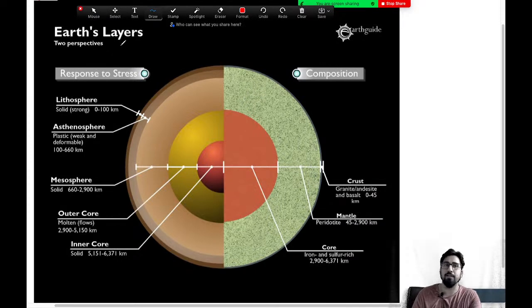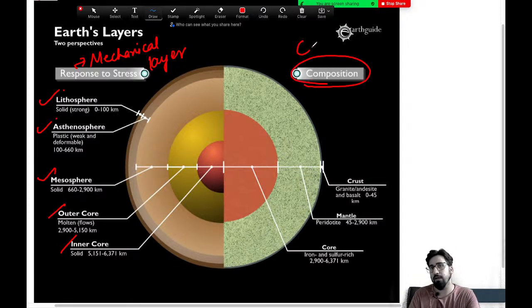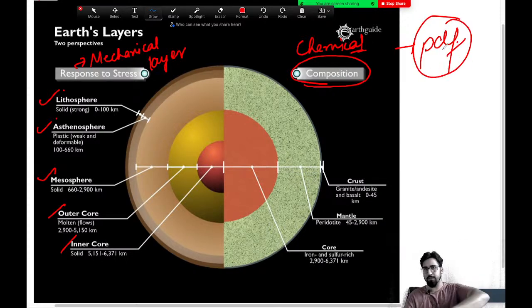Due to stress we got all the mechanical layers: litho, astheno, meso, outer and inner. And based on composition, we get all the chemical layers. In your PDF, you will have everything inside.